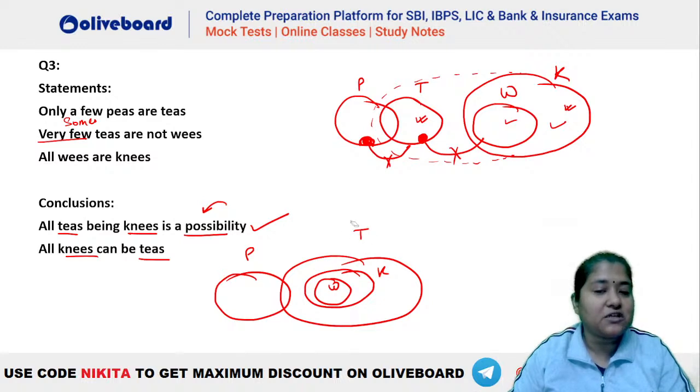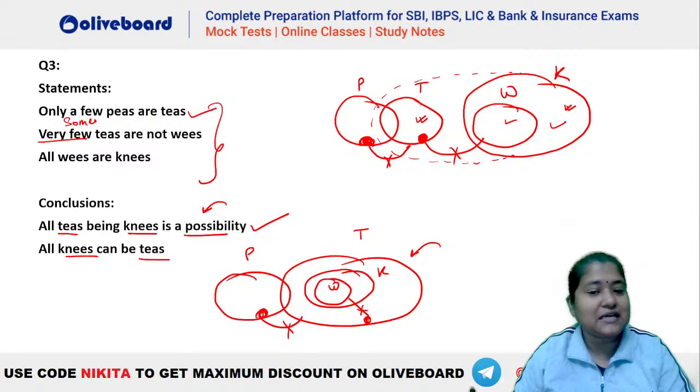The negative information is that there has to be a specific portion of this T which should never be a part of W. And you can see, even if you make the diagram like this, all the statements are still valid here because there is some portion of P which is T and there is some portion of P which is not T. That means this is true. Very few T's are not W's. Again, you can see that yes, some T's are not W's. That is also valid. This portion of T is not inside W.